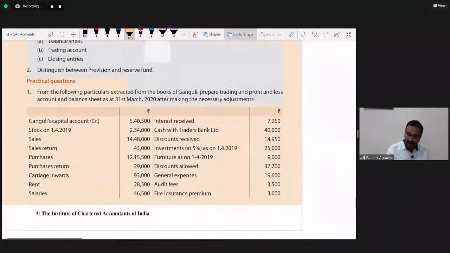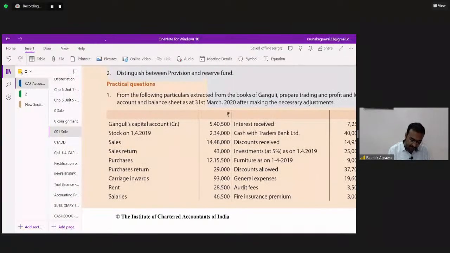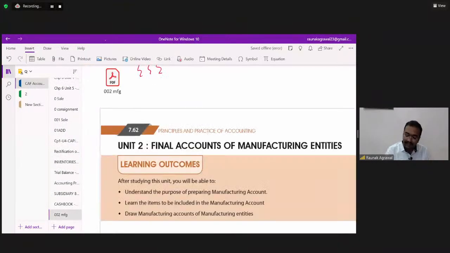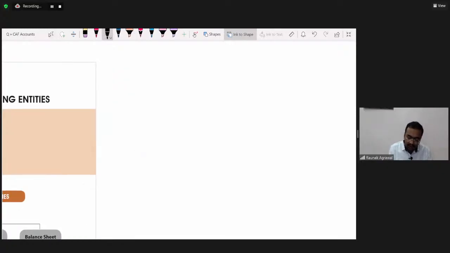Okay. So now let's move down to the next topic of final accounts of manufacturing entity. There is only a thin line of difference between the final accounts of manufacturing entity and the trading entity. See, in the trading entity, what was happening? The trader was buying goods and selling goods. He was not performing any activities on the goods.